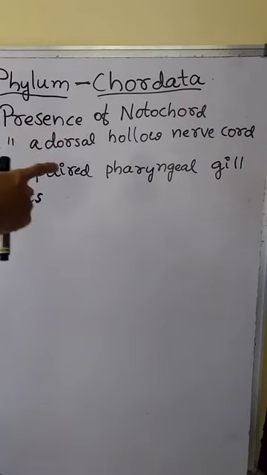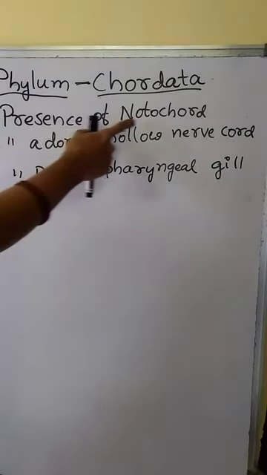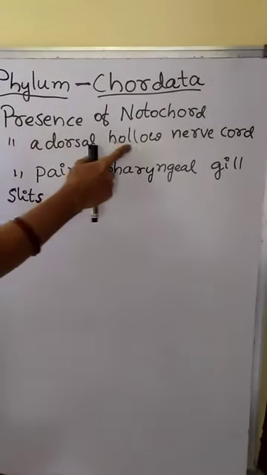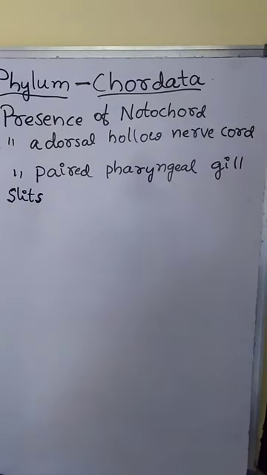This is important for 3 marks. Usually they will ask, write the fundamental characters of phylum Chordates. For that you have to write presence of notochord, presence of a dorsal hollow nerve cord, and presence of paired pharyngeal gill slits are the fundamental or important characteristic features of phylum Chordata.